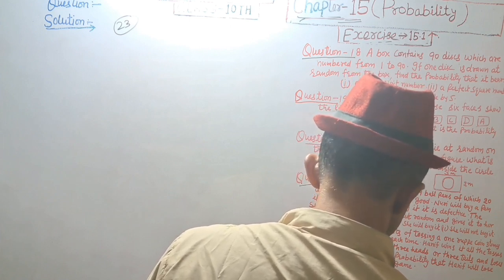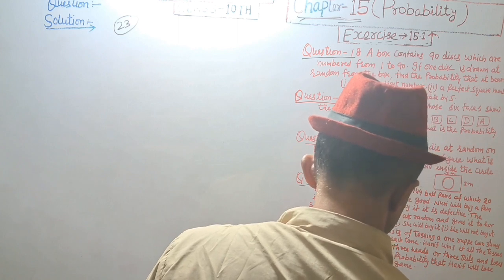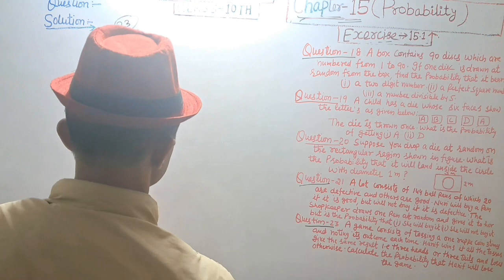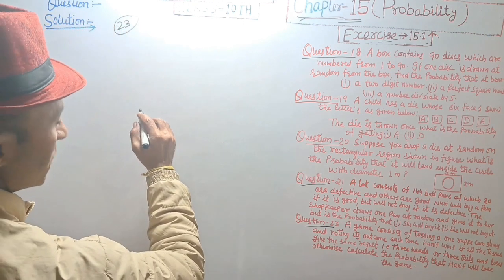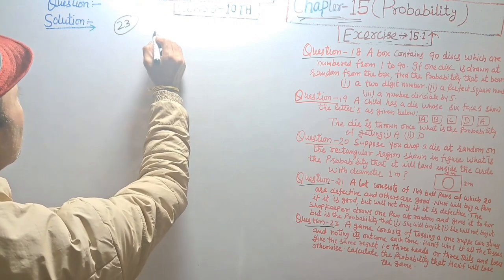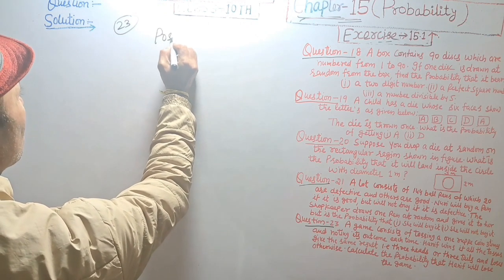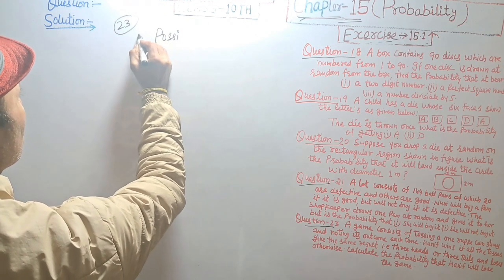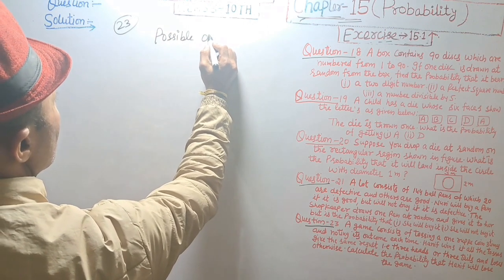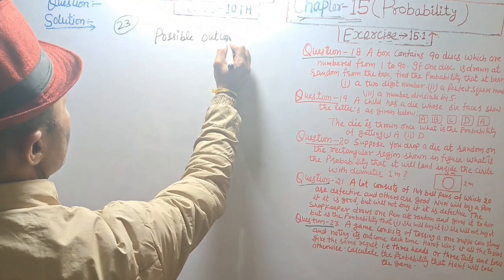Calculate the probability that Honey will lose the game. Possible outcomes.